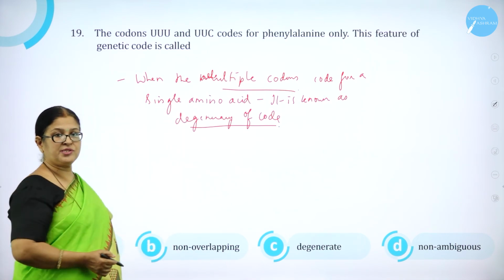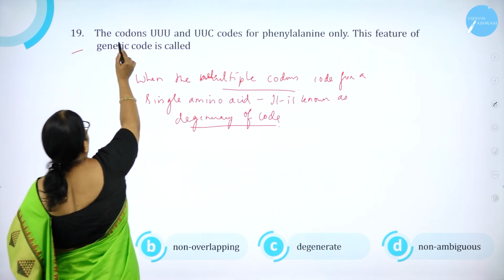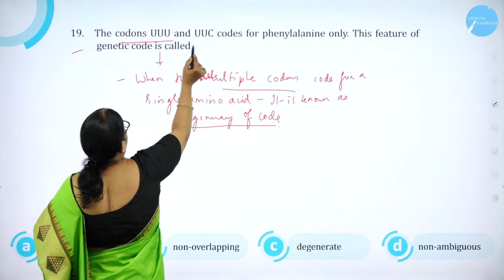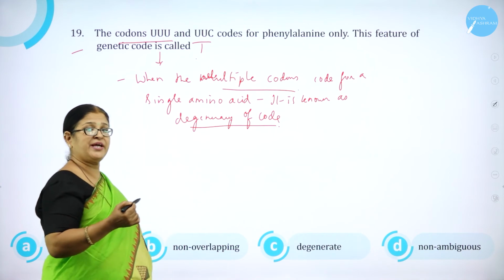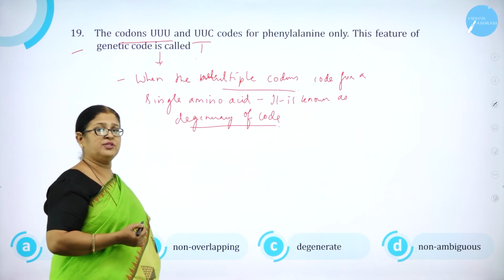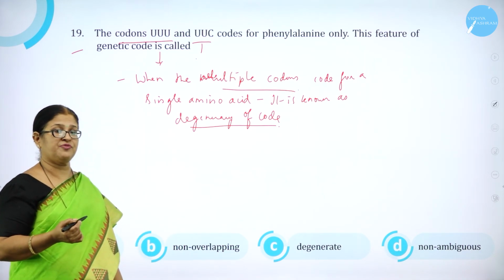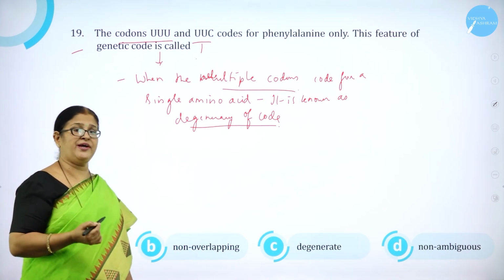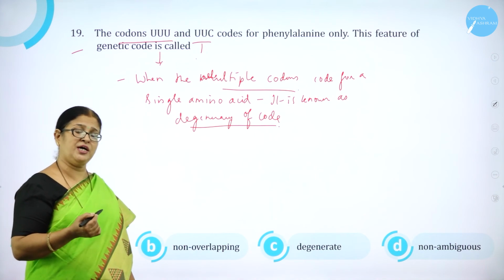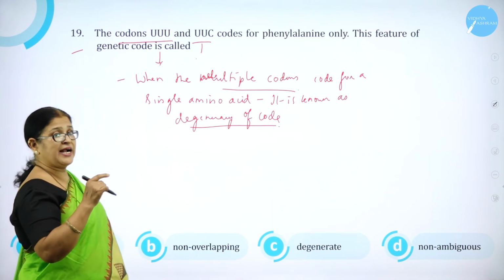Moving on to question number 19. The codons UUU and UUC code for phenylalanine. It's an amino acid. As you all know, the triplet codon system gives 64 codons, but actually there are only 20 amino acids required to make proteins.